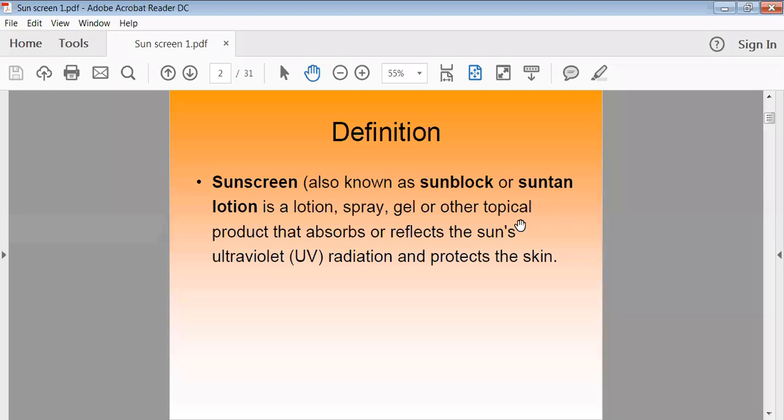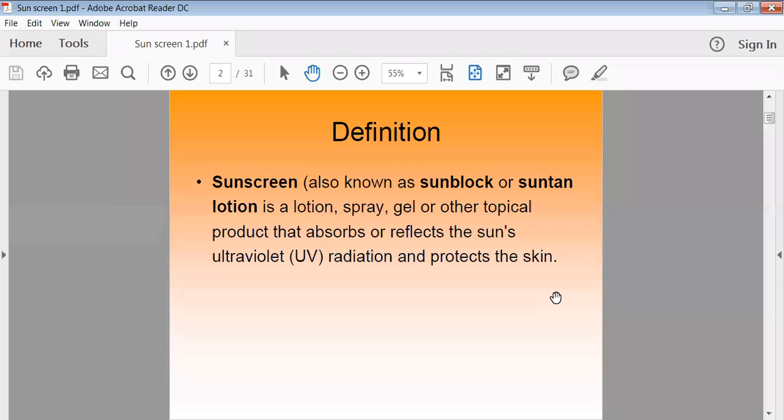So in the definition, we can say that sunscreen preparations are those preparations which generally may be in the form of lotion, spray, gel, or any other type of preparation which is used to protect your skin from the sunlight or the ultraviolet radiation.